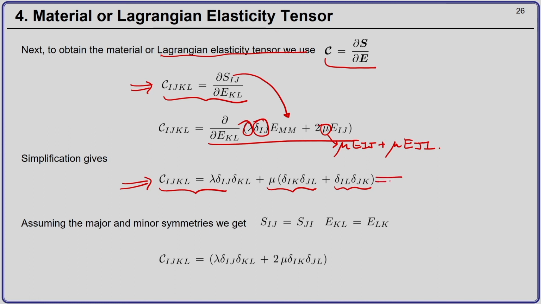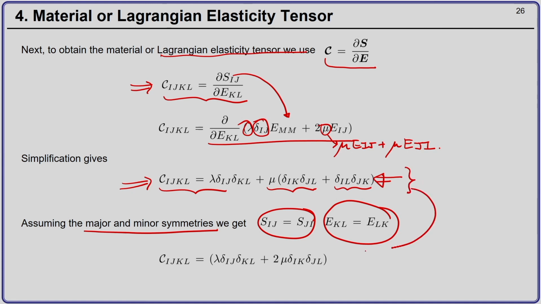So this expression here is without the consideration of the major and minor symmetry. If you consider both the major and minor symmetries, that is the symmetry of the second Piola-Kirchhoff stress tensor, that is Sij is Sji, and of the Green-Lagrange strain tensor, that is Ekl is Elk, then this expression will boil down to Cijkl equal to lambda delta ij delta kl plus 2 mu delta ik delta jl.